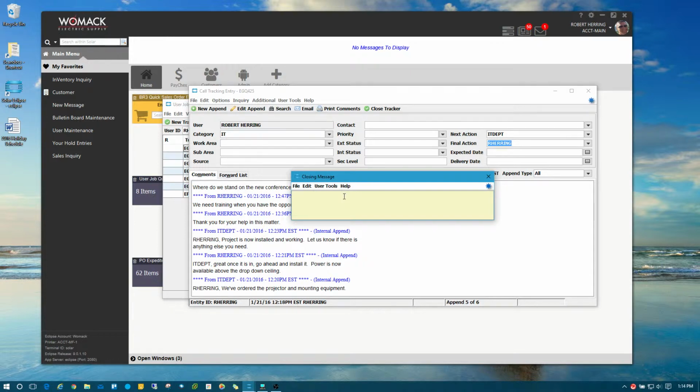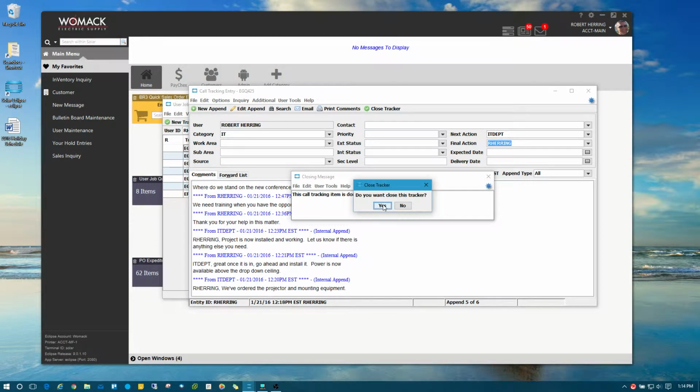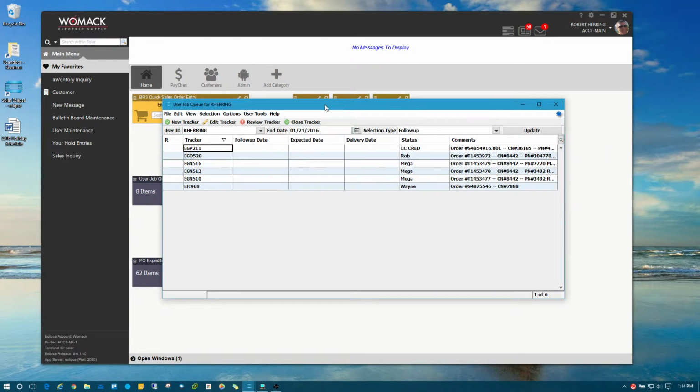And please fill this out. This needs to be filled out because this gets appended to the job queue. And there could still be people on the for list. They need to be able to see that, oh, okay, he's done with this, he closed it out, he's finished, I'm going to take myself off the for list. So what I always type is: this call tracking item is done, closing out. Okay, and then exit. You want to save changes, close tracker, yes, and it is now gone.